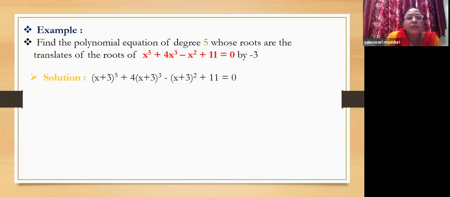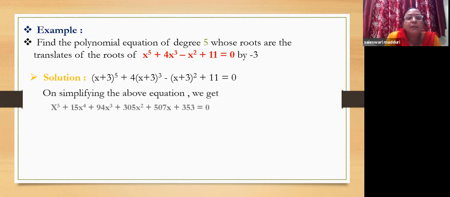So according to the previous theory, what we have to do? We have to replace each of the x by x plus 3, because here the translation is minus 3. You need to change the sign and take. That is x plus 3. Now replace x by x plus 3. We get x plus 3 whole power 5, 4 into x plus 3 whole cube, minus x plus 3 whole square plus 11 equal to 0.